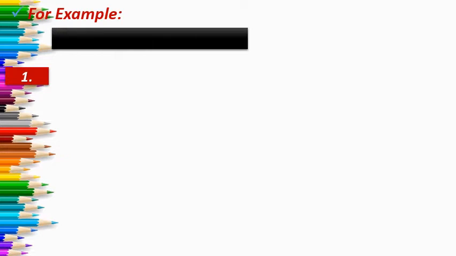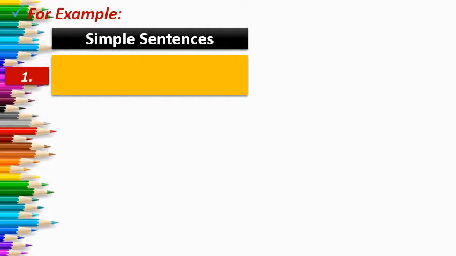So now let us see a few examples to clarify it. Let us see how to convert simple sentences into complex sentences. First of all, you should know whether the sentence is simple or not. For that you have to keep a few points in your mind. A simple sentence contains one subject and one verb. Second, it consists of only one independent clause. And what is the meaning of independent clause? That I have already explained to you, right?